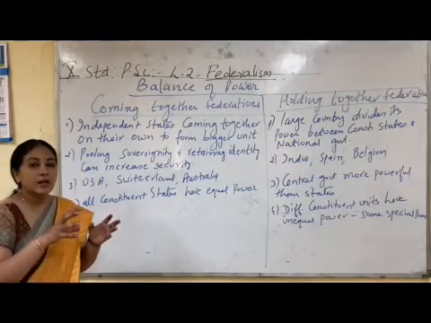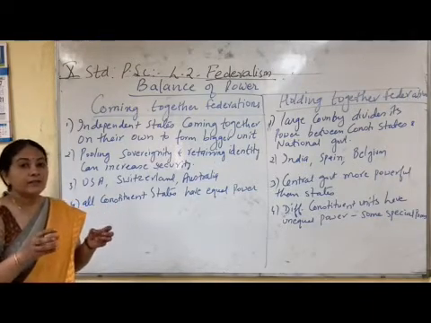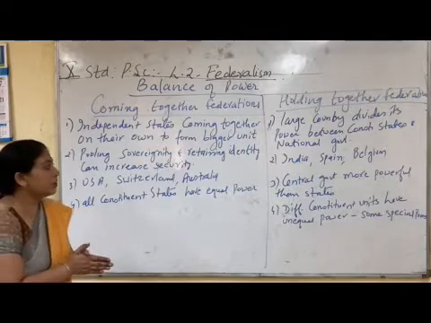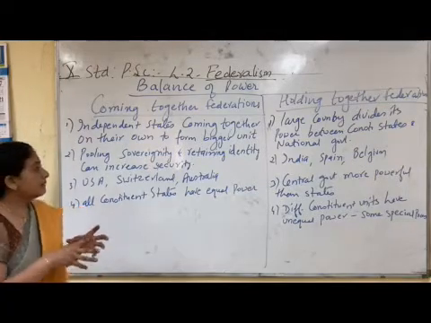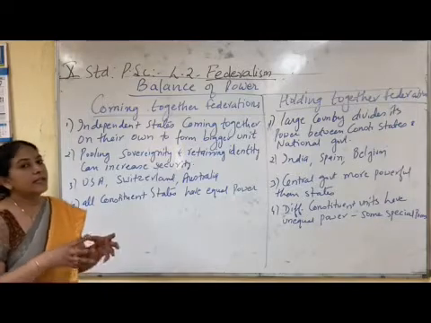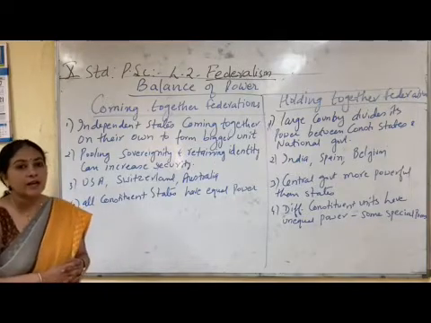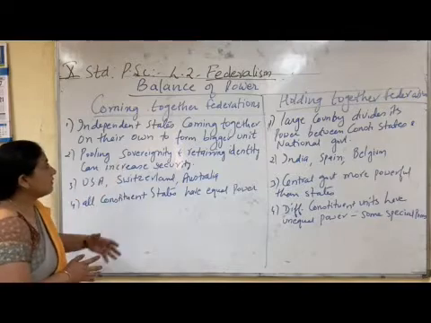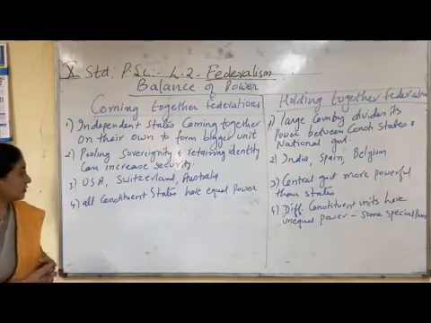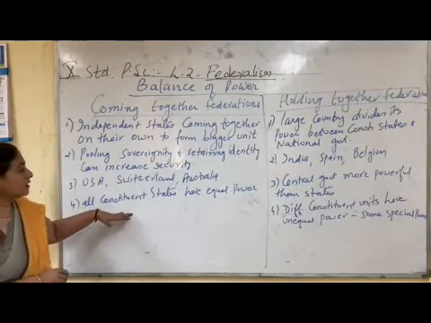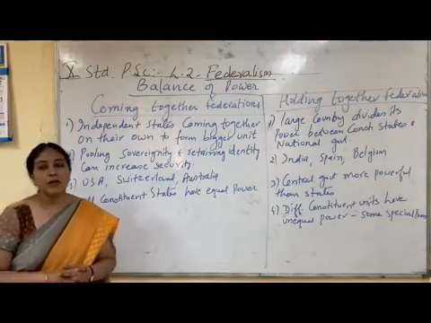That means they are not losing their freedom. Without losing freedom, they are coming and joining with each other. They are not losing their identity, and while retaining their identity, they can increase the security of the country. Such types of coming together federations, examples are USA, Switzerland and Australia. And here all the constituent states have equal power.